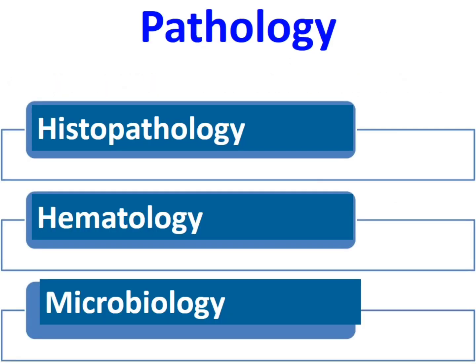Pathology has been divided into the different sections, including histopathology, hematology, and microbiology. There's another category also, that is chemical pathology, but that we will do along with all these: histopathology, hematology, and microbiology. So these are the three main sections we are going to do in pathology.